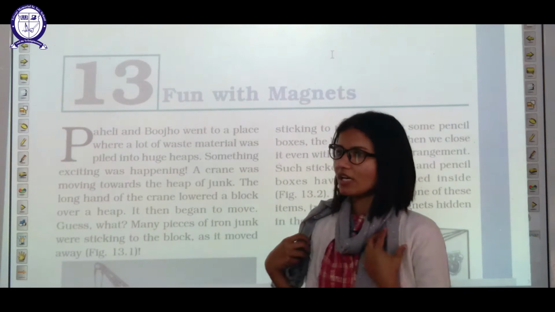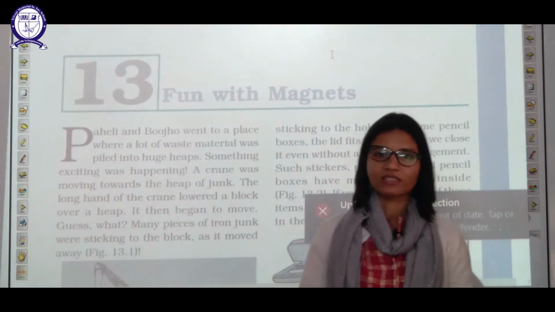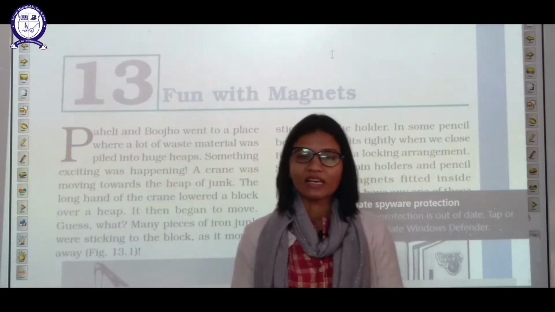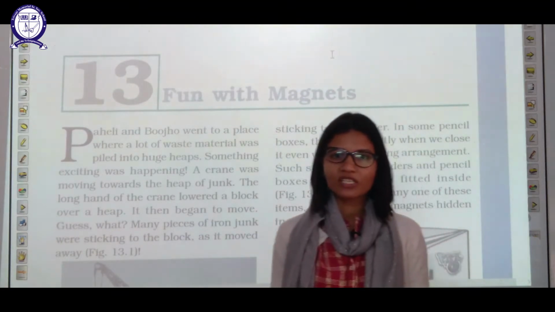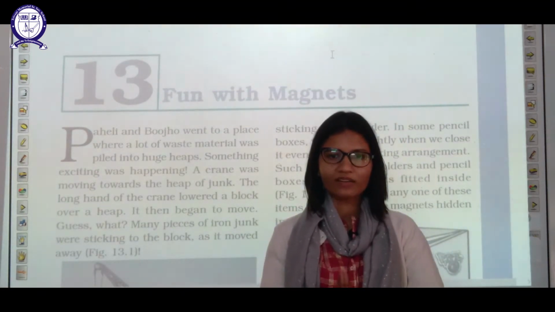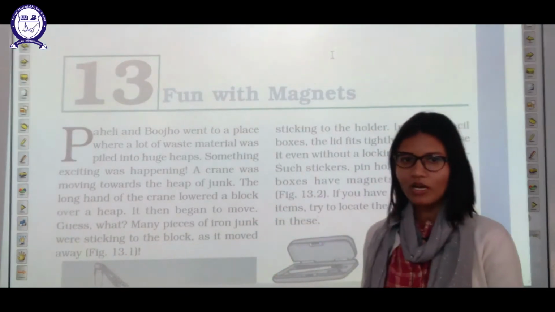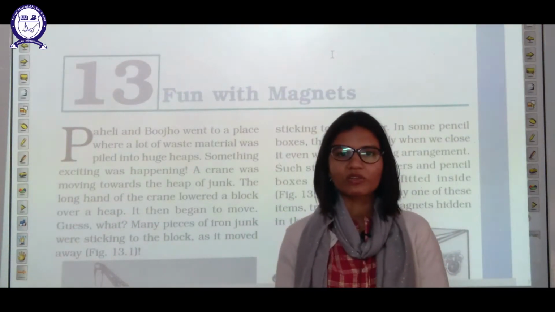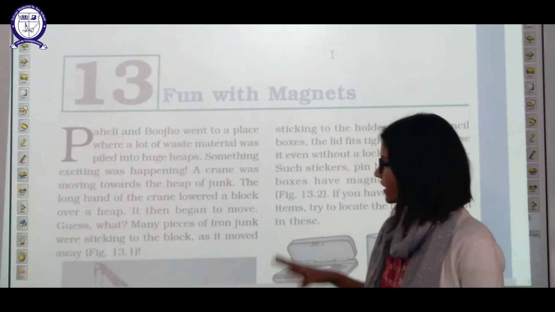Today we are going to start a new physics chapter. Name of the chapter is Fun with Magnets. It's chapter number 13, class 6 NCERT. In this chapter, as the name suggests, we are going to talk about magnets and magnetic powers, magnetic force, and all the different properties of magnets, how magnets behave. So let us study the chapter.